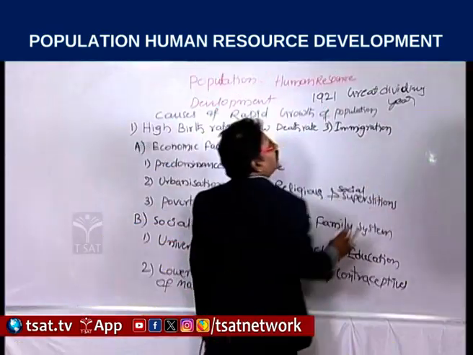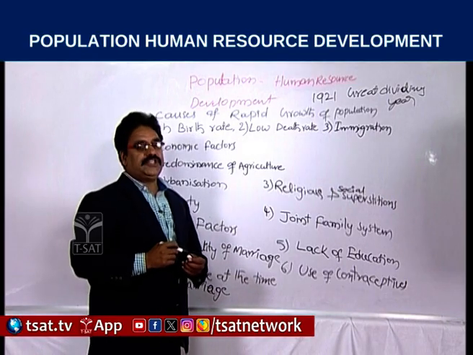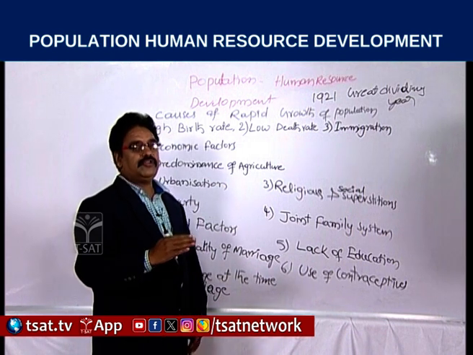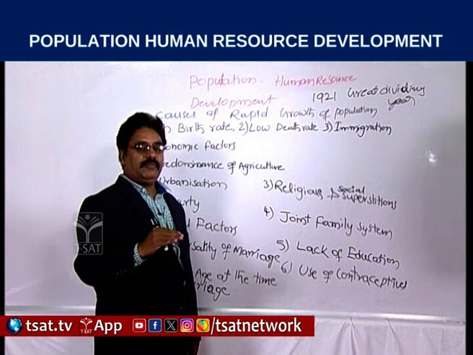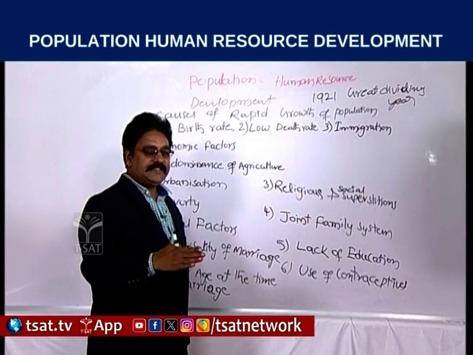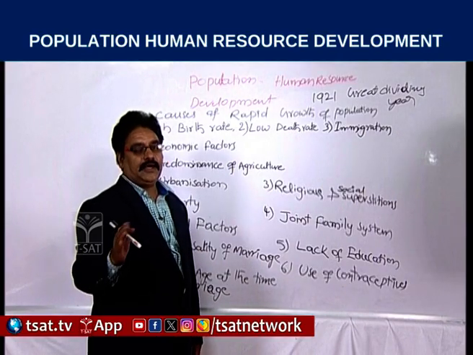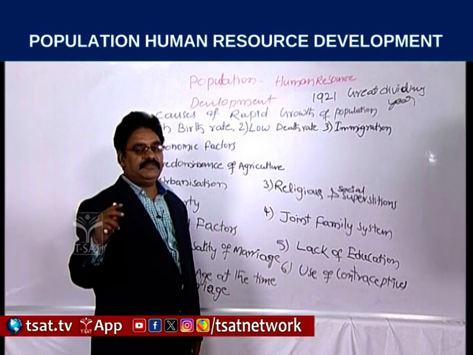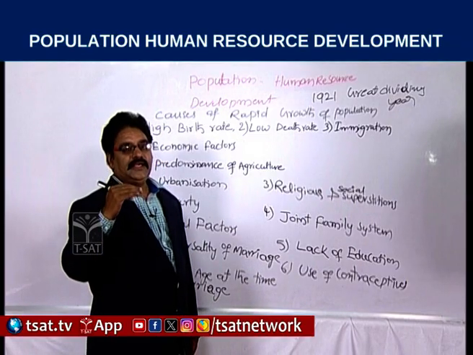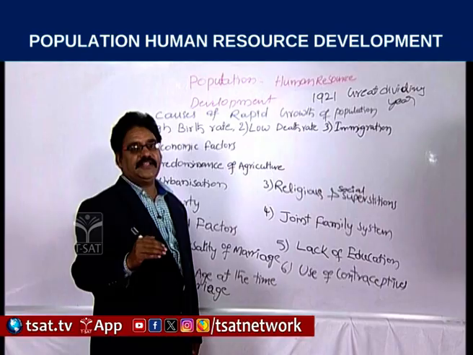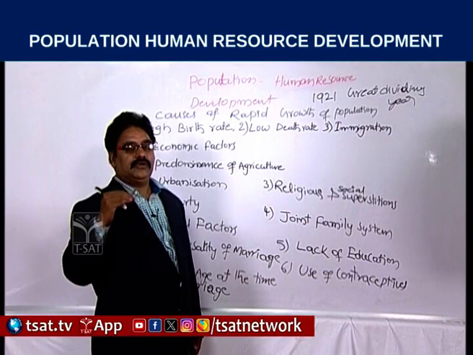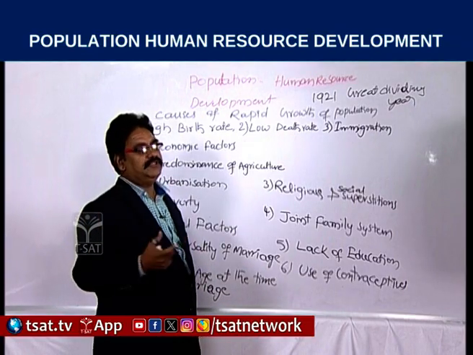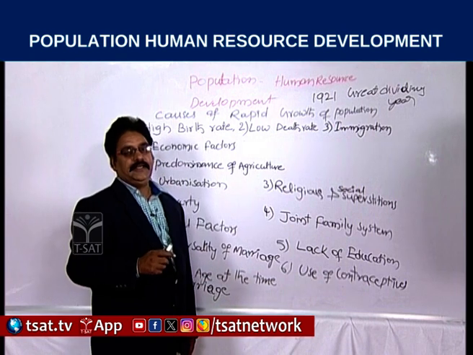Population explosion we observed since 1951. Rapid growth of population in India has taken place since 1951 onwards. Again from 1991 to 2011, if we observe these 2 decades, the rate of increase declined. We are observing that the population is not increasing that rapidly, but slowly. That we can observe in the demographic features.